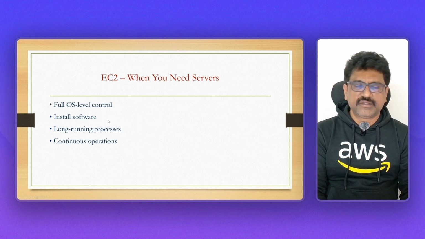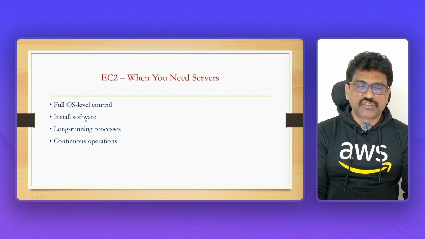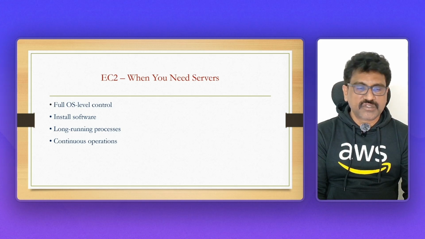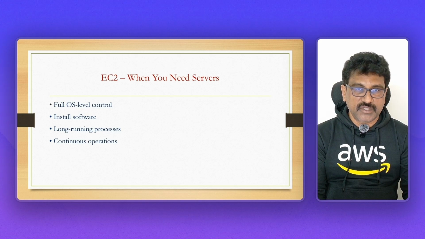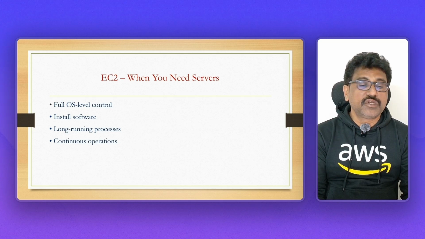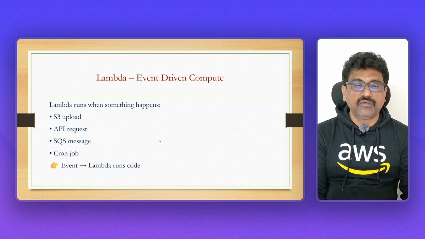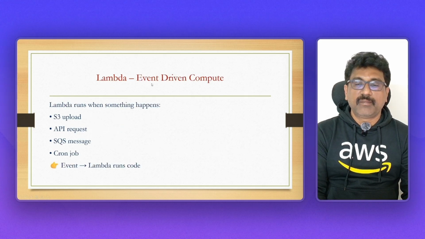I explained this, but again I'm showing you. If you want to use an EC2 instance, you have to install software and an operating system and all these things, just to run that payment method in the previous example. But if you use Lambda, you need not do all these things. That is the reason I'm showing you again and again. Okay, fine. Next one, Lambda, event-driven compute.